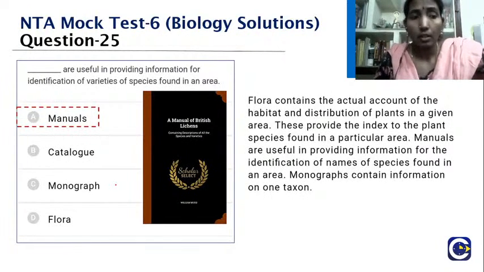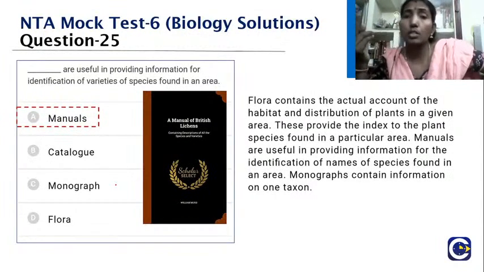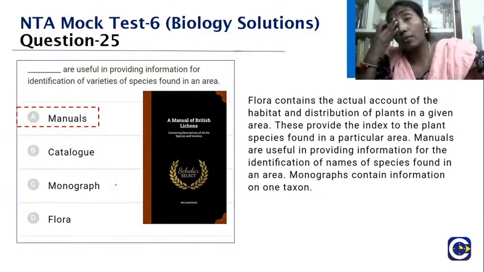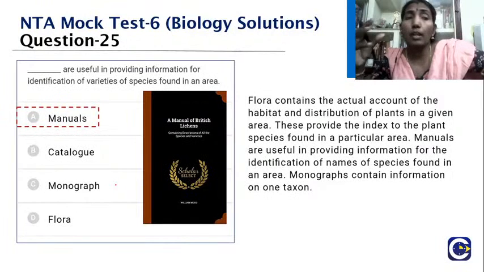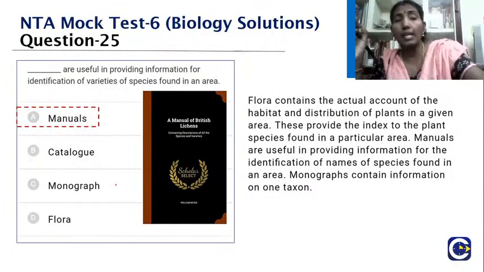You have said flora, right? So flora cannot be the option, ma'am, because flora is the one which will give you information about that plant in a given area. It won't tell you about the variety of species and all. It talks about that particular thing, which habitat it will be distributed in, and the distribution. Only the manual gives you the exact result.